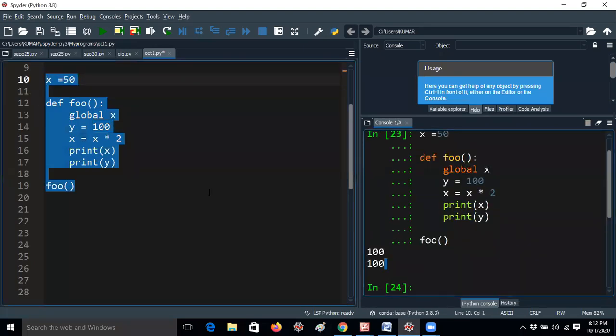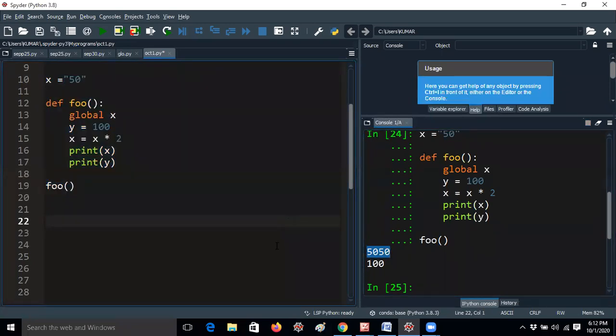I'm getting 100. Here 50 is not a string. If I give it in double quotes, then your answer is correct. Okay, let me run this. Now I am getting 50-50. This is the way you should think. Still you are confused about strings, so I'm really unhappy. Okay, so please guys, once again I'm telling, it is not 50-50, it is 100 only. Okay, for whatever I am writing here, you are saying it that way. Okay, no problem. I hope it is clear.